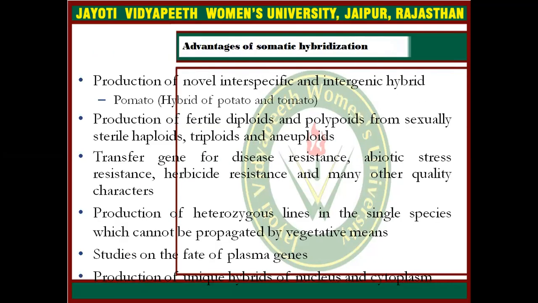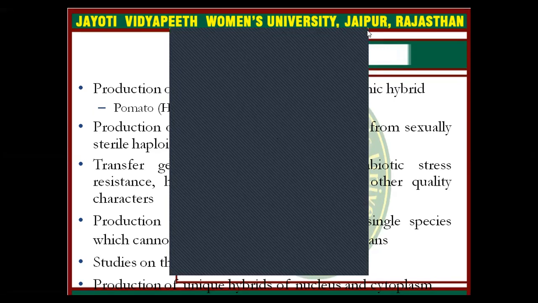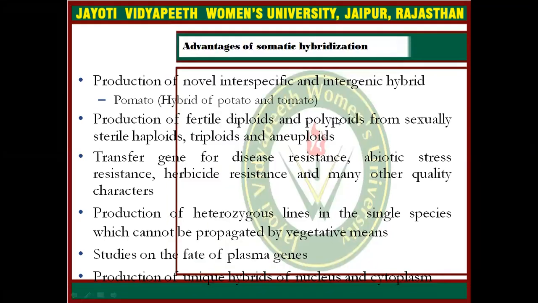What are the advantages of somatic hybridization? Production of novel interspecific and intergeneric hybrids, like pomato, which has been developed from potato and tomato, and production of fertile diploids and polyploids from sexually sterile haploids, triploids and aneuploids. Transfer of genes for disease resistance, abiotic stress resistance, herbicide resistance and many other quality characters. Production of heterozygous lines in single species which cannot be propagated by vegetative means. Studies on the fate of plasma genes and production of unique hybrids of nucleus and cytoplasm.